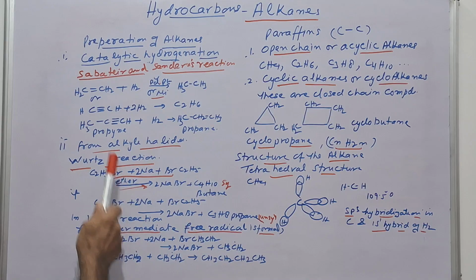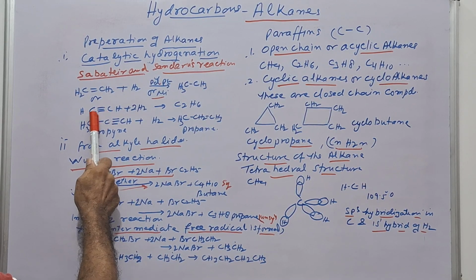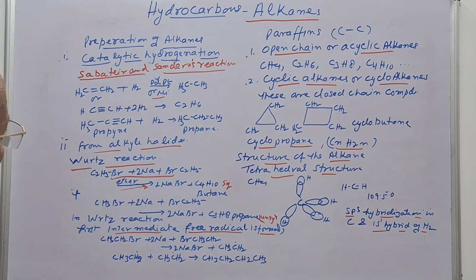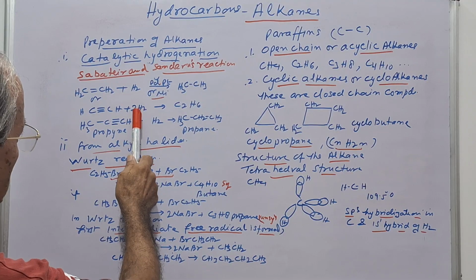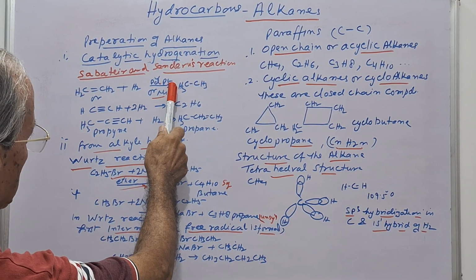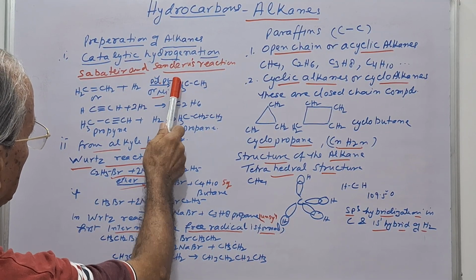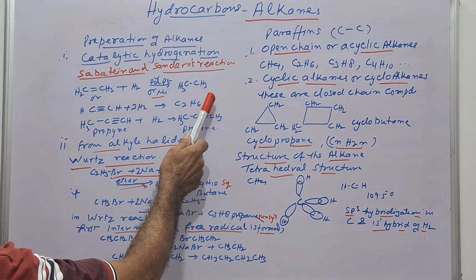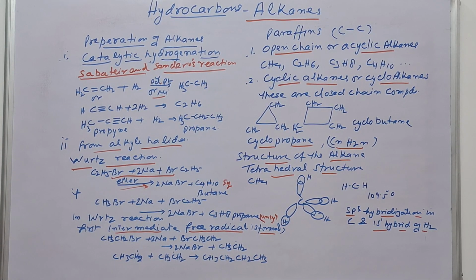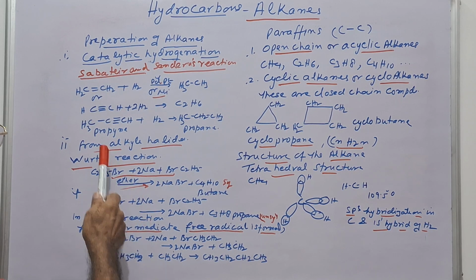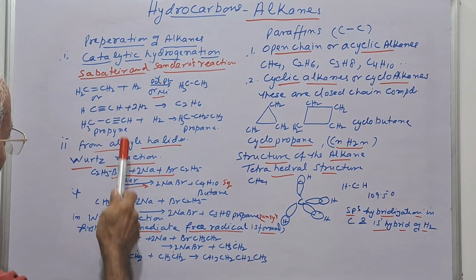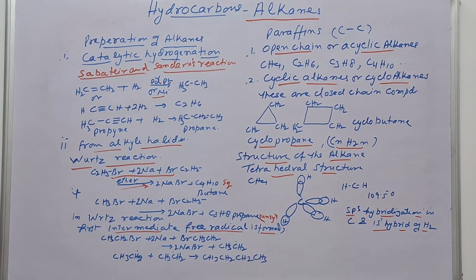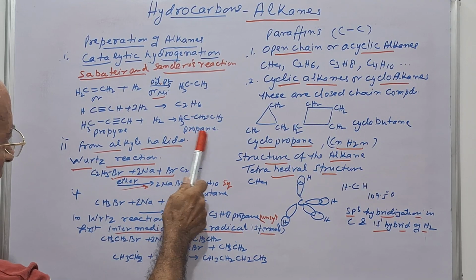In the same way, if we take ethyne, that is acetylene, here also the reaction takes place with hydrogen in the presence of palladium, platinum or nickel as a catalyst. It forms the alkane. And in the same way, if we take the example of propyne, then it forms propane.